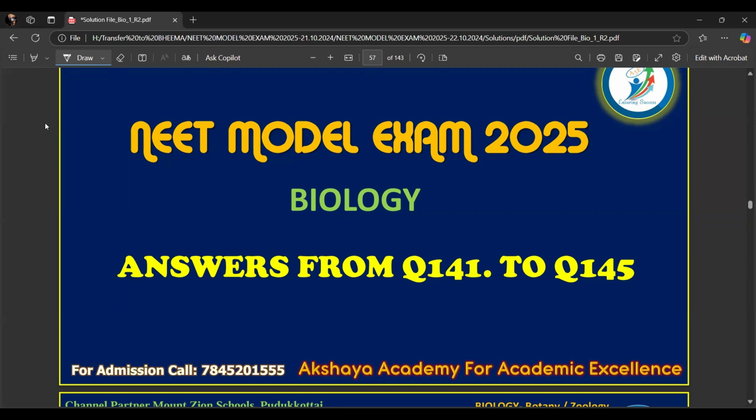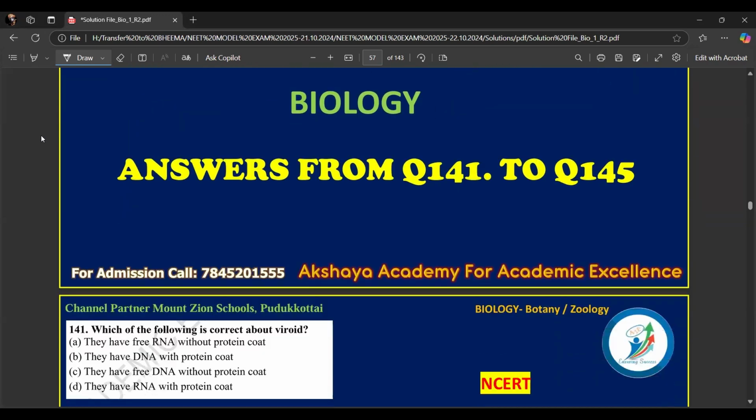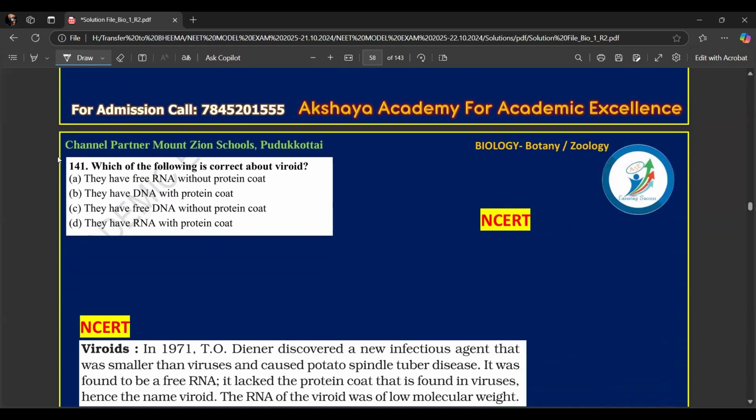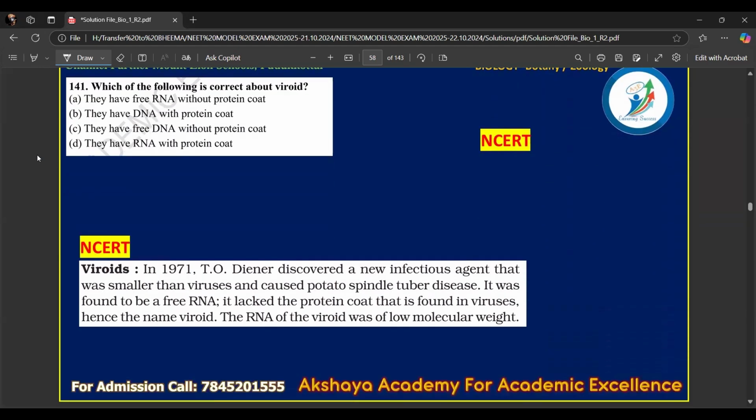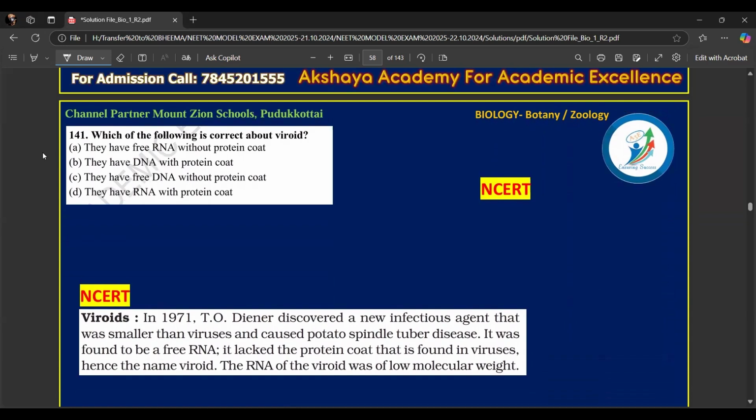Let's see question number 141 until 145. So your first question is from biological classification. The question asks: which of the following is correct about viroids?